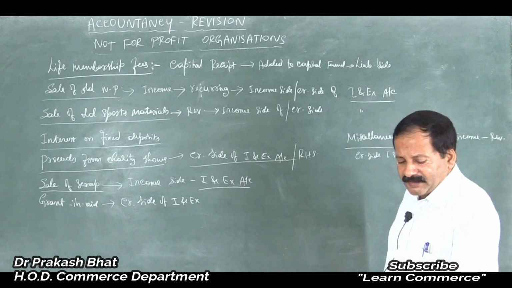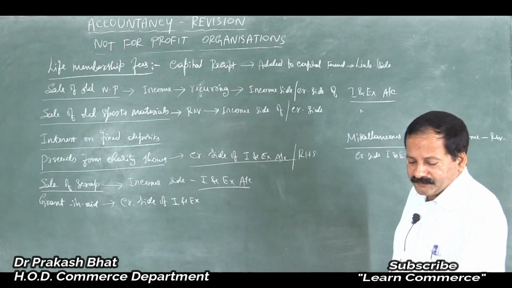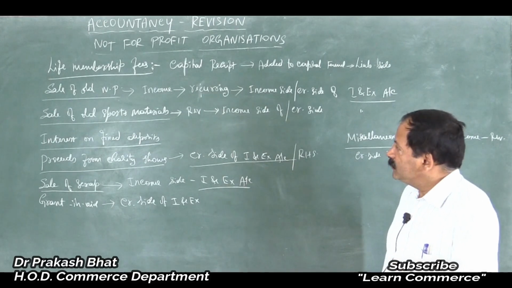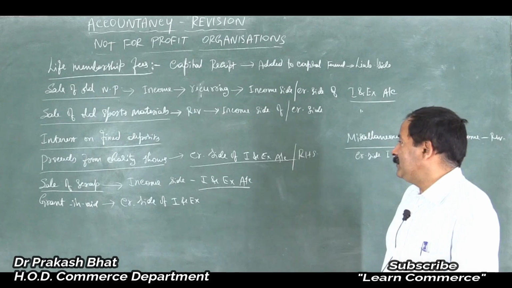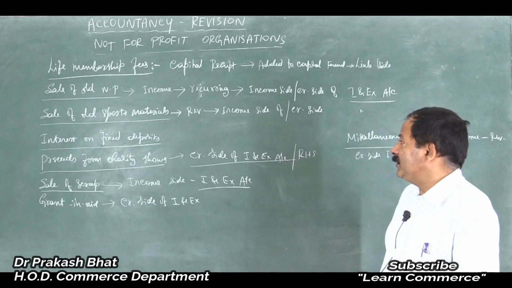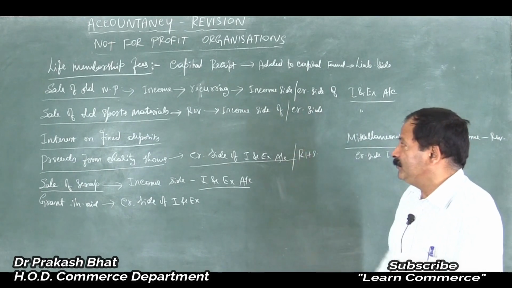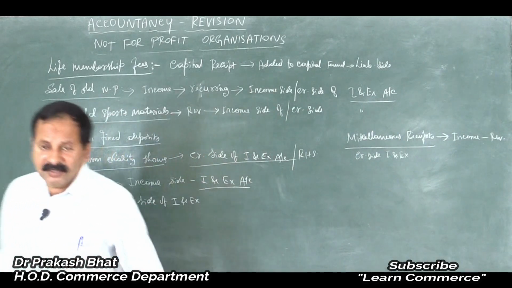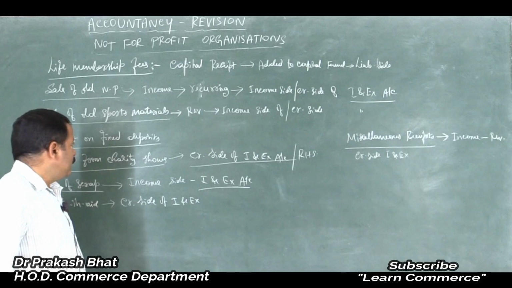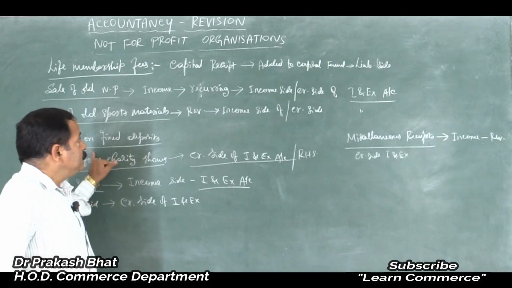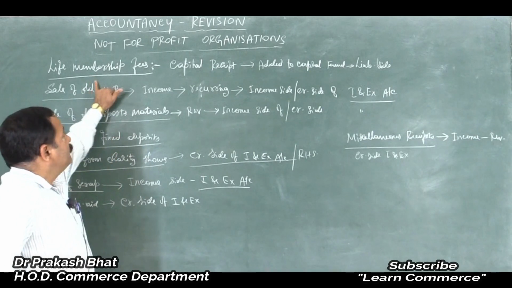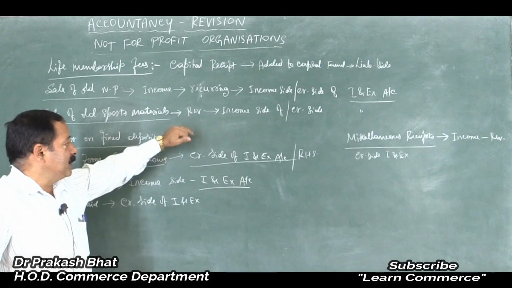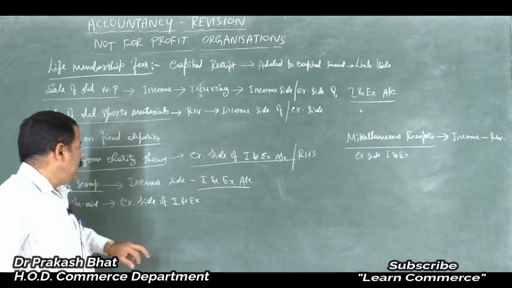So these are the various items that appear on the debit side of the receipts and payments account, which you have bifurcated into capital and revenue here. On the basis of that, we have to show the items in the income and expenditure account and balance sheet. So that is what we have to do here. Like life membership fees, capital, this is again recurring, isn't it? This is recurring again, like that.